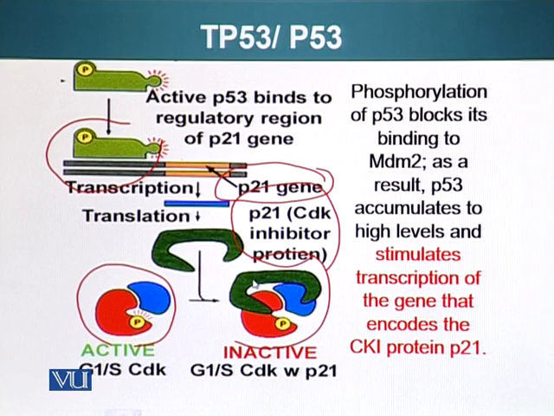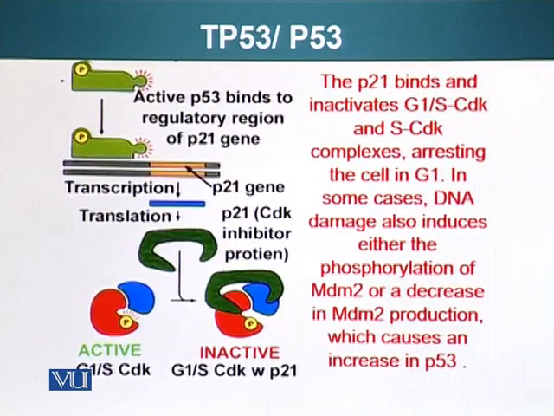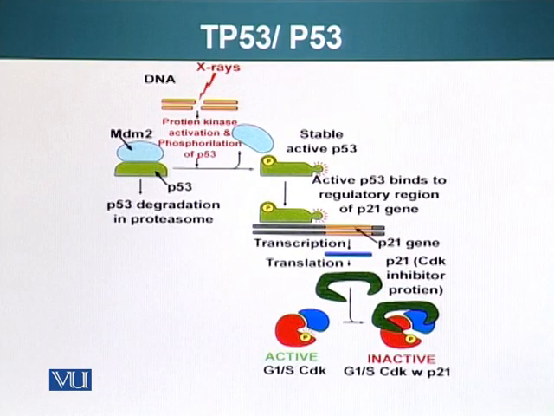We'll also look at the role of p53 as a protein that can regulate apoptosis later on. So phosphorylation of MDM2 or decrease in MDM2 production can also cause increase in p53, which will allow the production of the p21 gene. So here's a broader picture.